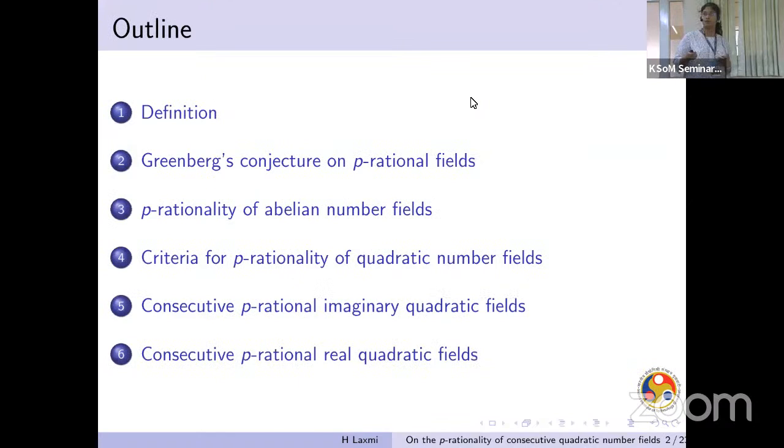So the talk will go in this way. Firstly, I'll define what is a p-rational field. Then I'll talk about Greenberg's work and conjecture on such fields. And then I'll proceed towards some criteria that describe quadratic p-rational fields. And then our work, which is based on consecutive p-rational, both real and imaginary quadratic fields.